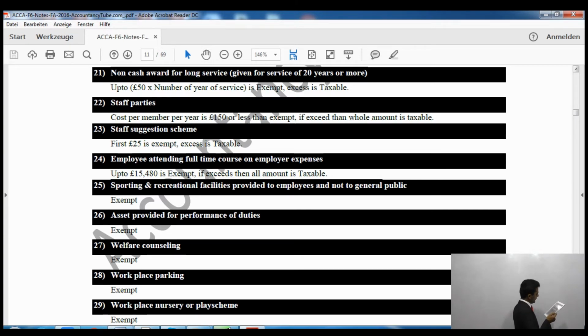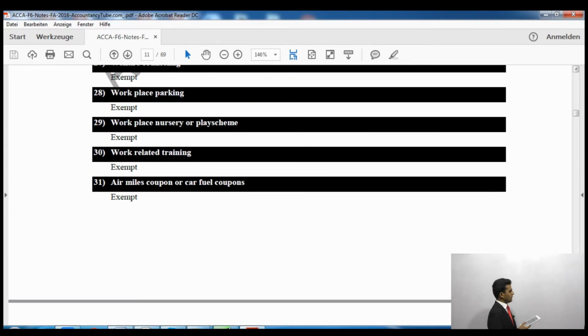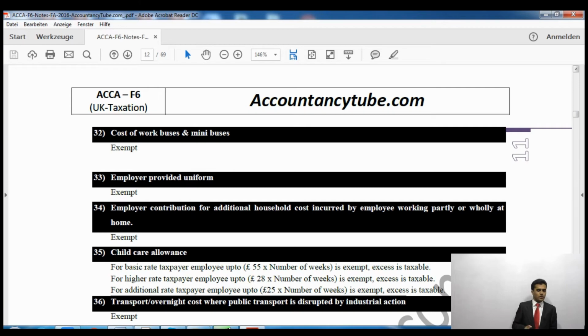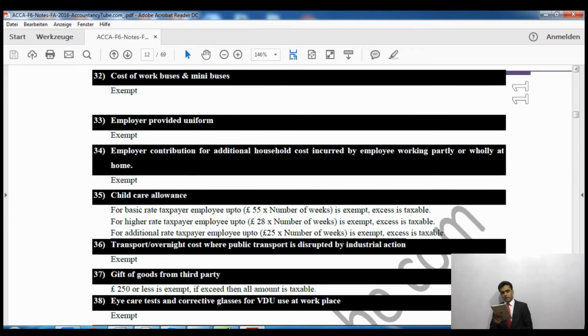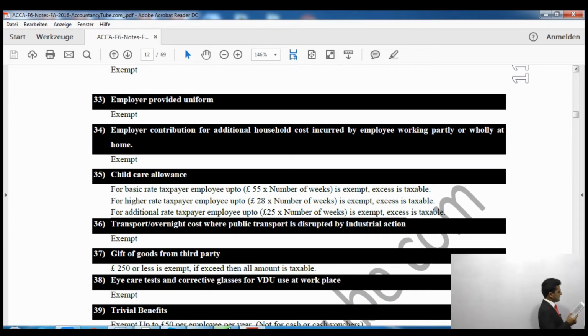Employee attending a full-time course: £15,480 will be exempt, and if it exceeds, then the whole amount is going to be taxable. Now from 25 to 31, these are all exempt. Even on the next page as well, cost of work buses and minibuses are exempt. Employer-provided uniform, like accountancy giving me 5 sets of these suits, these are going to be taxable because these are work related.